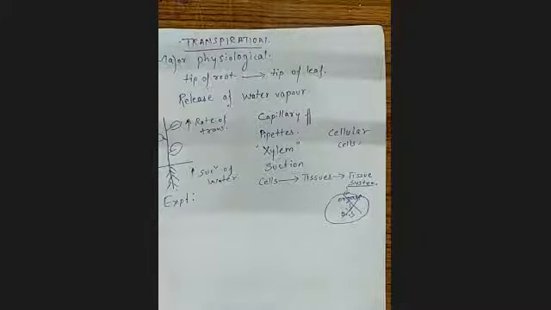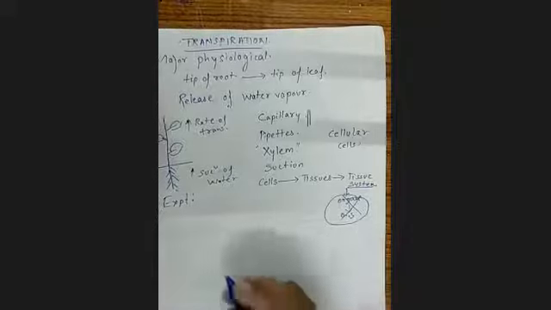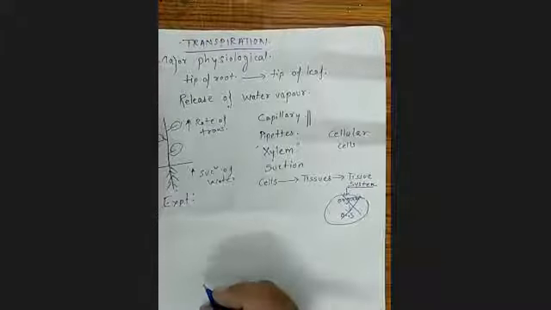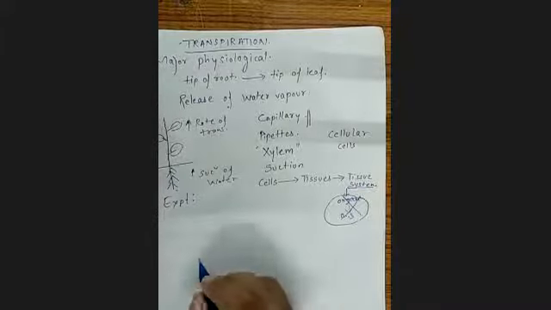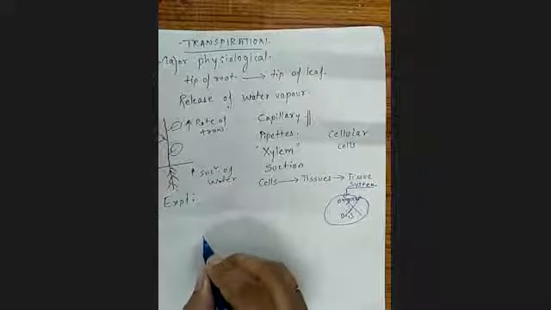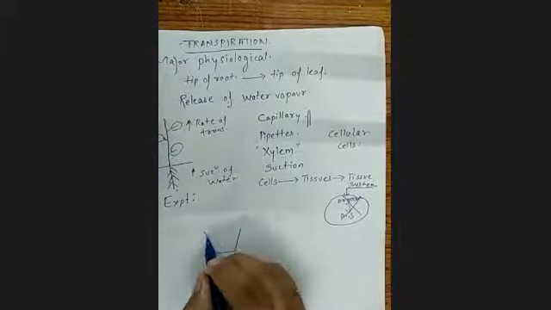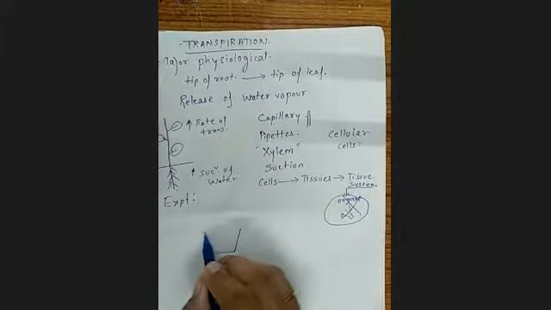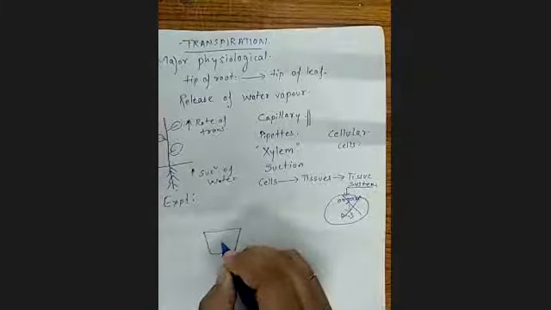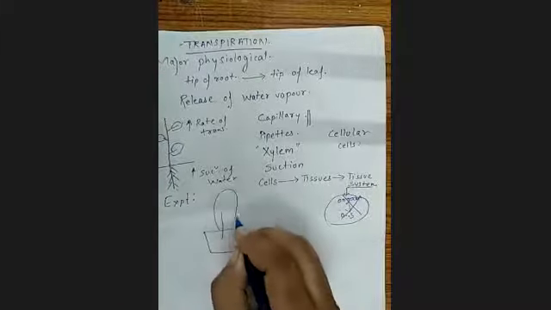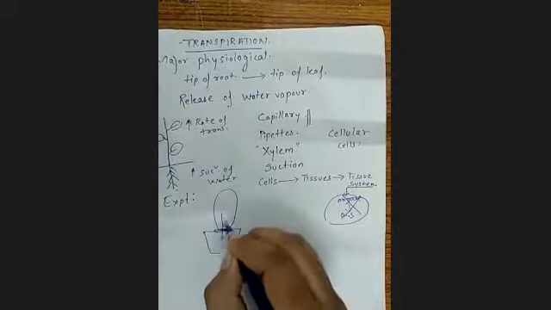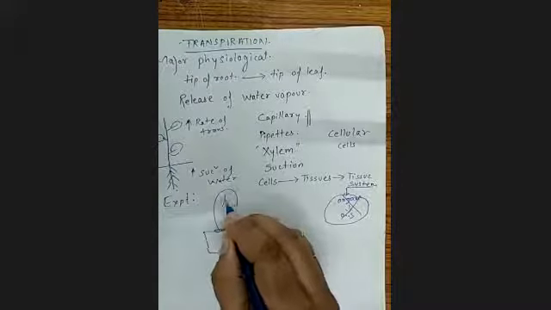Okay, miss. Thank you. So you can see the experiment for transpiration is that you just take a small, lightweight plant at your home and cover it with a polythene bag and tie it up.